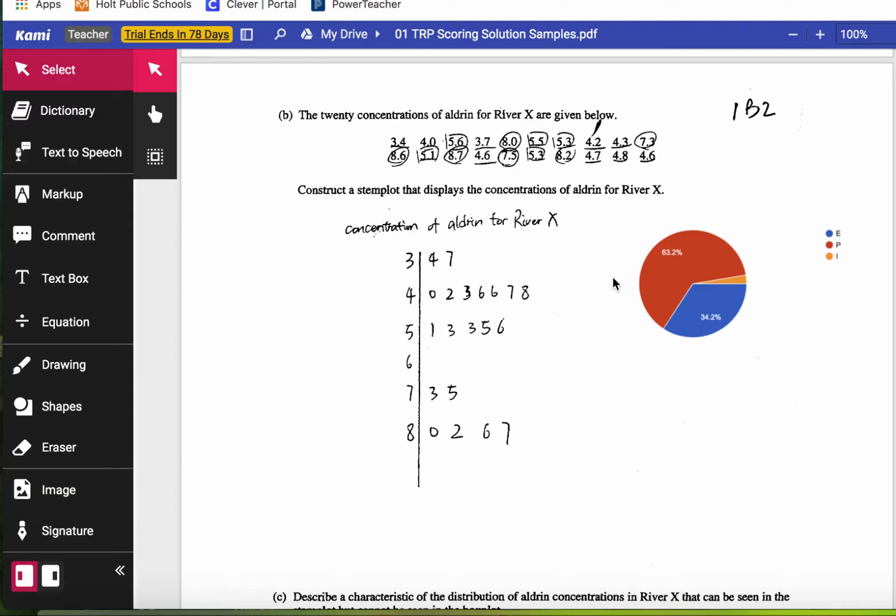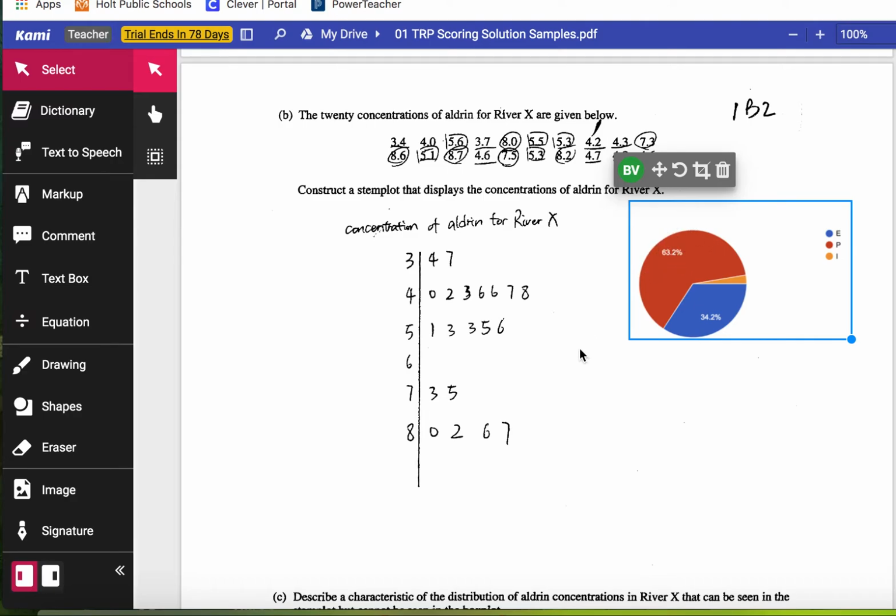Here, I was noticing 63% said partial, 34% said essential. It has the numbers, it's correct in terms of the numbers compared to the last kid, but here's why this is partial. It's partially correct because they never mentioned the key. 3/4 might be 34. It might be 340. You don't know without saying some sort of key down here. So this actually, good to see, 63% picked correctly.